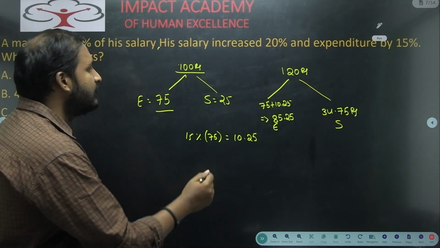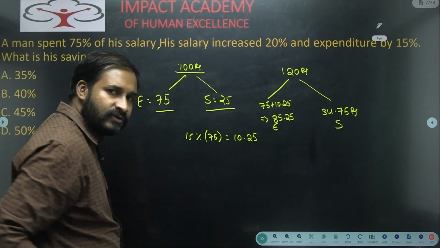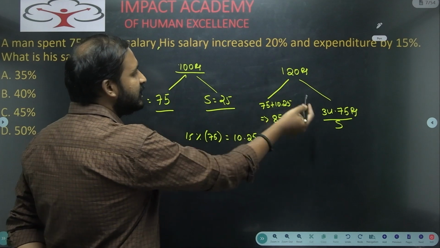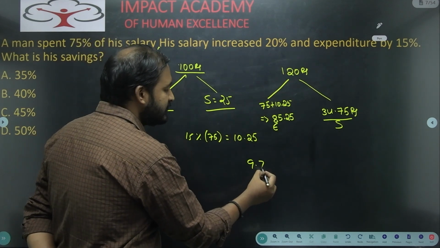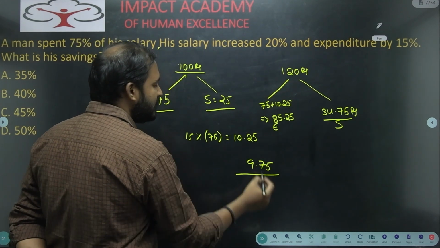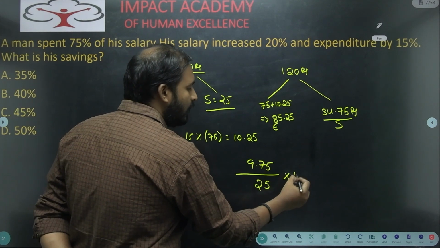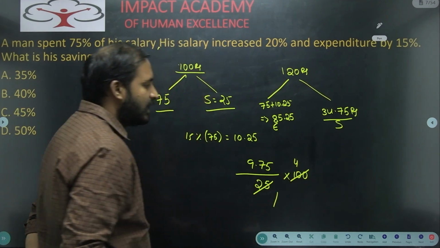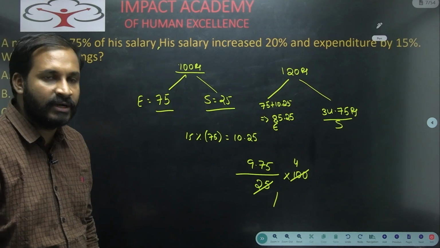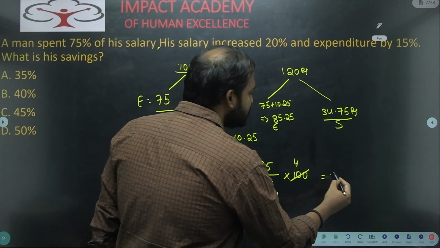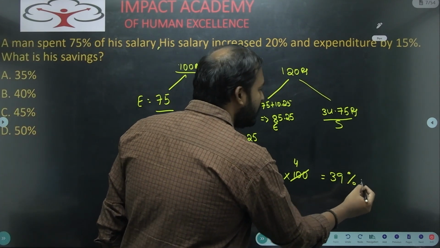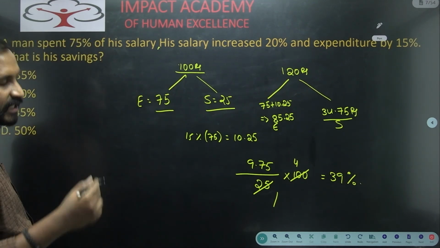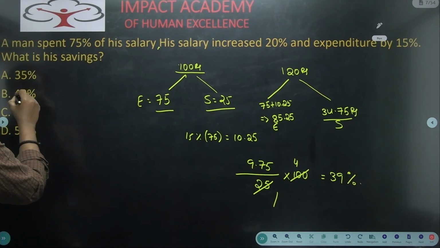Now please observe here. His previous savings was what? 25 rupees. Now his savings was 33.75. So how much is increased? 8.75. By what is the actual savings? 25 into 100. So 25 ones to 25 fours, 8.75 into 4. We will get this as 35%. Okay, students. If there is any difference, sometimes the options may be wrong.